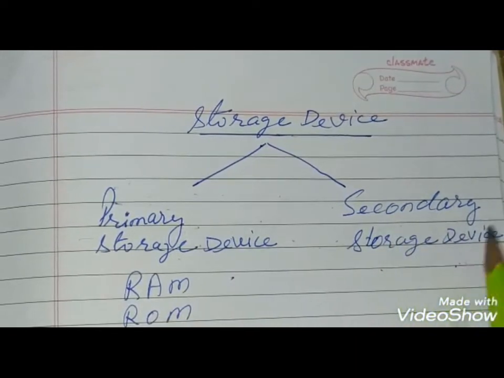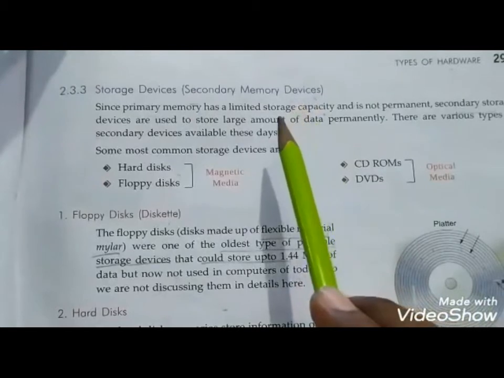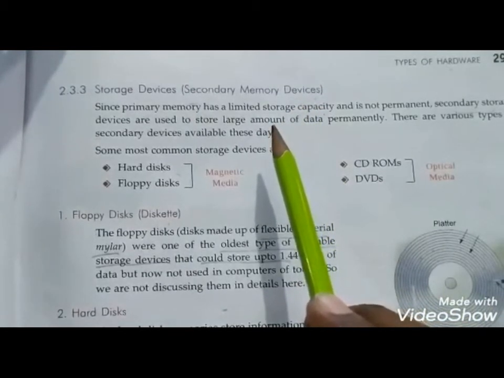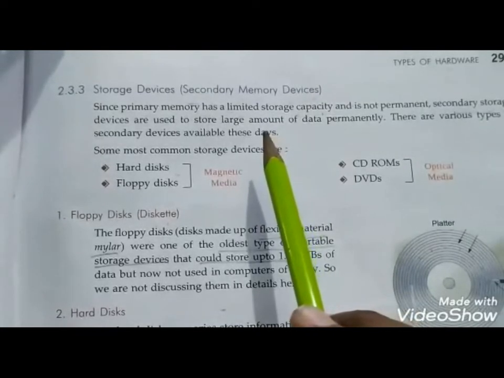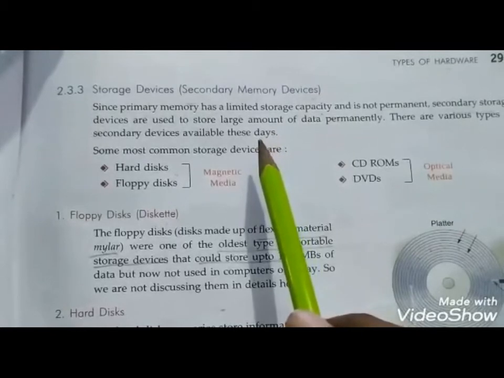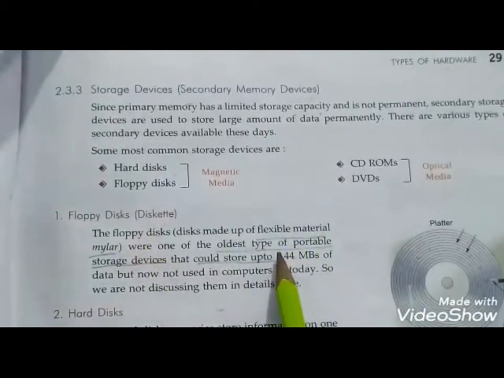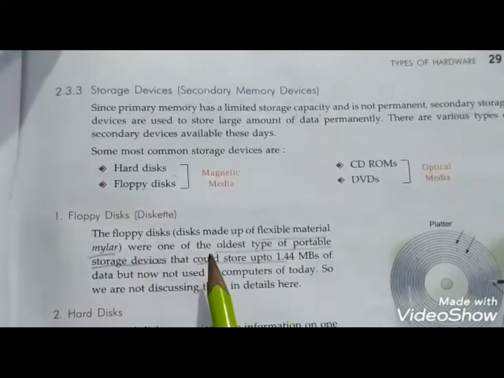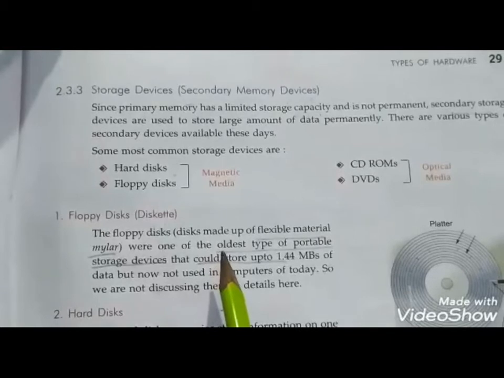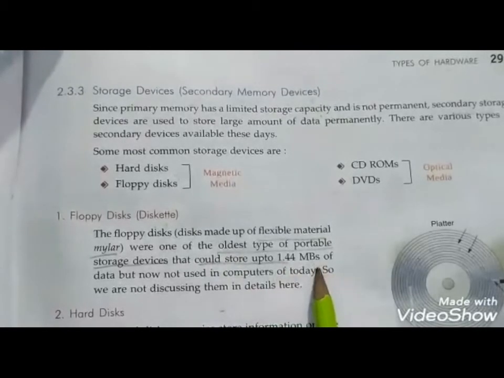So today's topic is secondary storage devices. We need extra storage devices to store a large amount of data permanently. For this we use secondary memory storage devices. They come in a variety of devices. One of them is the floppy disk. The floppy disk is the oldest portable storage device. It is made of a flexible material called mylar. It is covered by a jacket, generally black, and it can store a maximum of 1.44 MB of data.